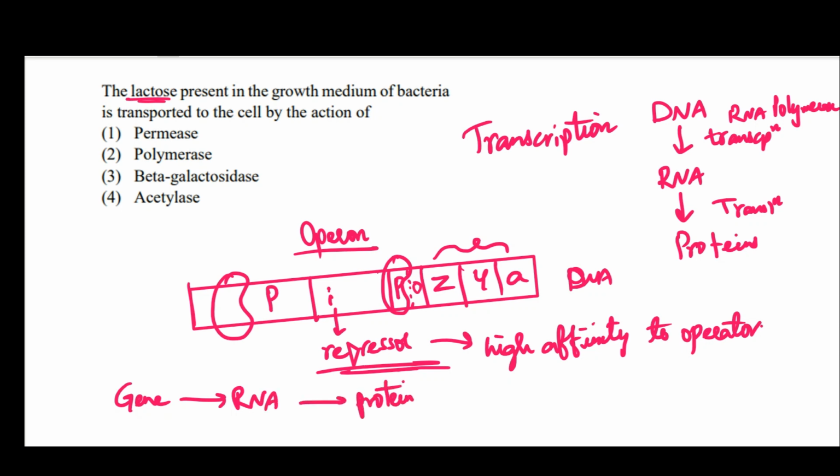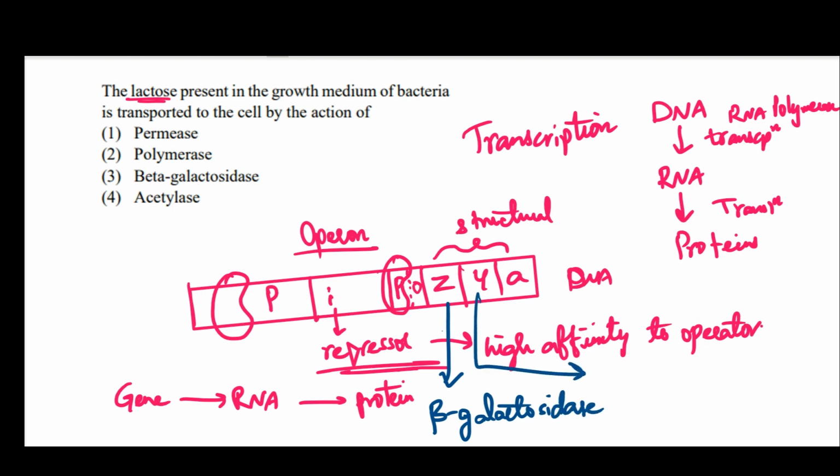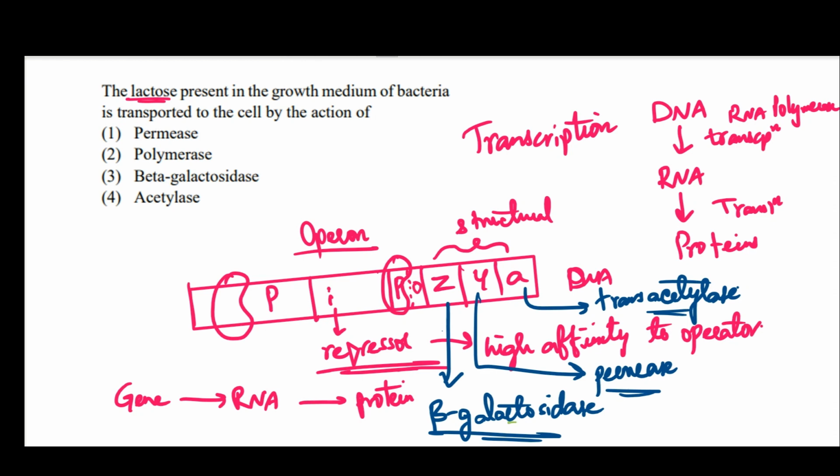So, what do these lac Z, Y, and A, which are known as the structural genes, encode for? So, lac Z gene codes for beta galactosidase. Lac Y gene codes for an enzyme called permease. And lac A gene codes for transacetylase. What is the function of each of these three proteins encoded by lac Z, Y, and A? Lac Z gene codes for beta galactosidase.